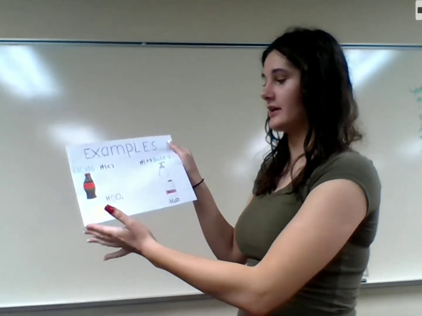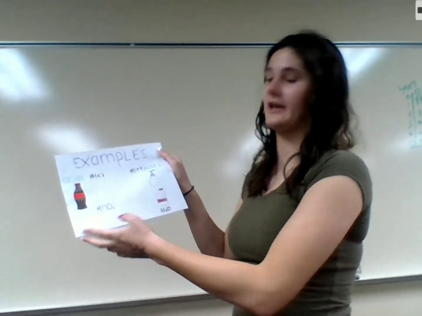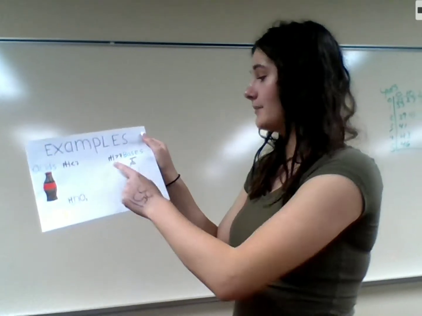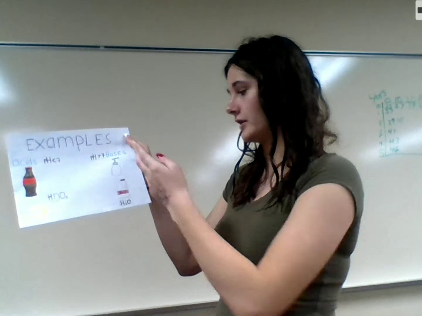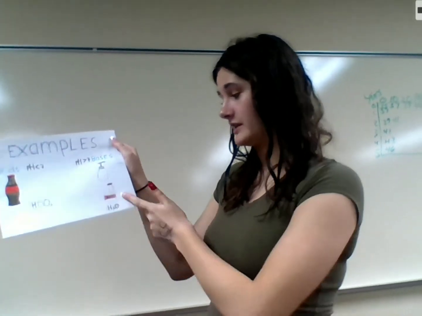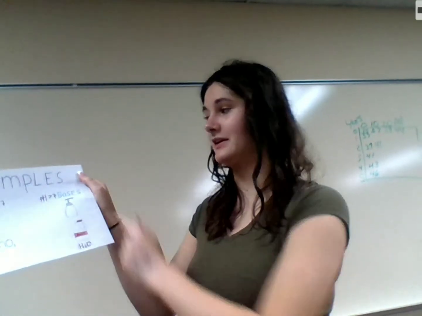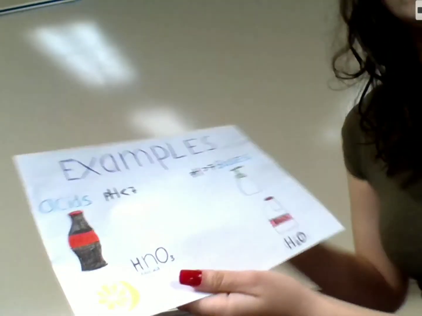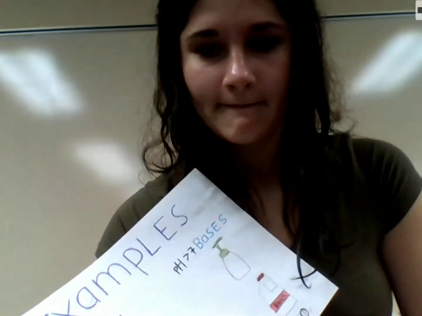Acids you see in daily life are like Coke or lemon, or in chemistry, nitric acid. Bases you see in everyday life are soap or bleach, and like water is a base. So those are some examples. Yeah, and then I'll just do a picture. Oh, okay.